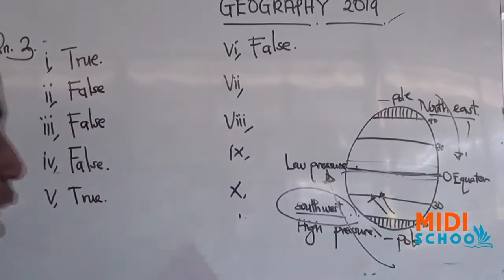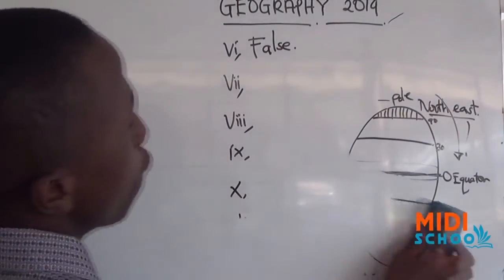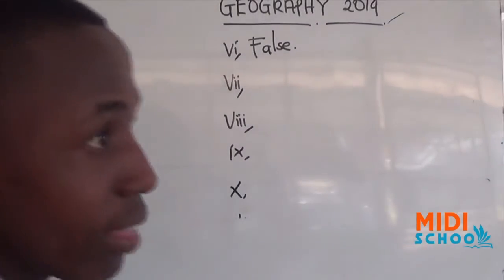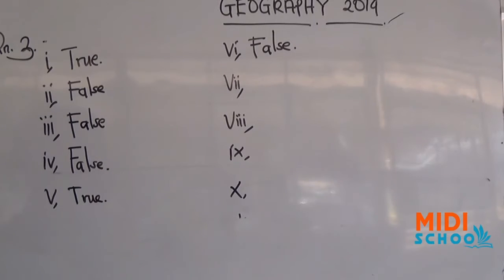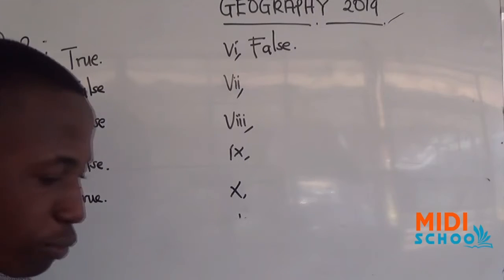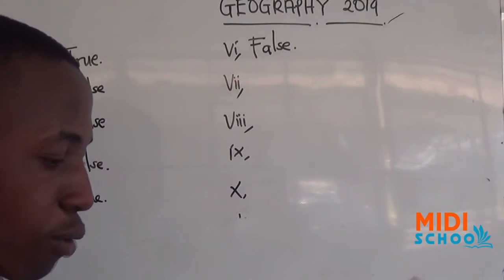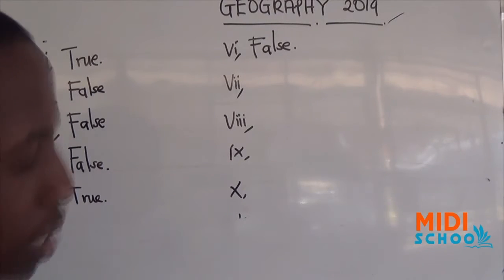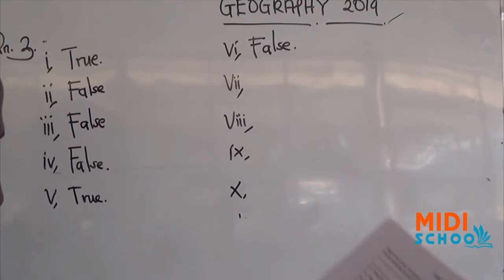So our answer here geographically is false. It's not true that wind moves from the areas where there is low pressure to high pressure, but it's vice versa. Wind always moves from high pressure to low pressure. So our answer, number 6, is false.